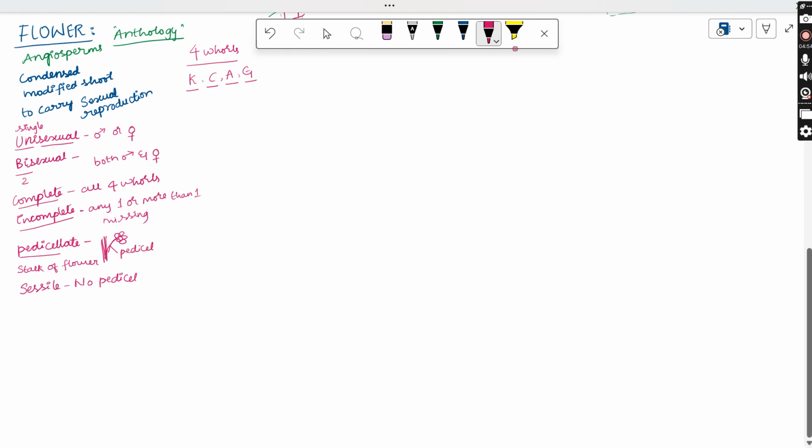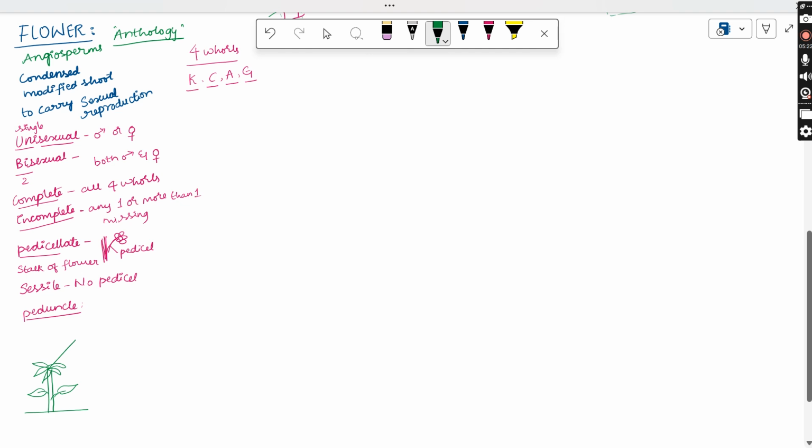And here comes another term, that is peduncle. Pedicel and peduncle are somewhat similar terms, but with different meanings. Suppose this is a soil line where the stem is growing. All the inflorescence, leaves, branches, everything is arranged on this. Suppose this is one plant.